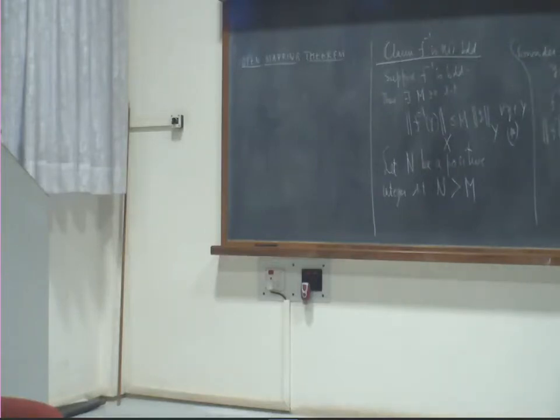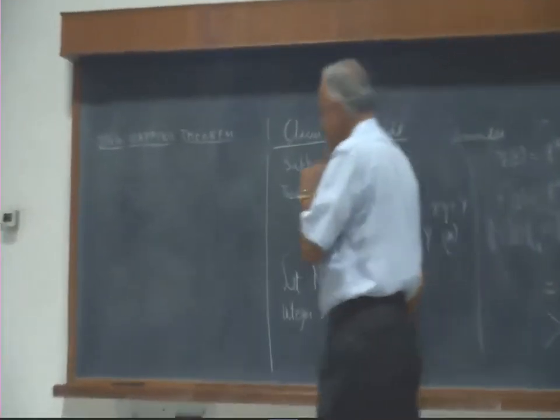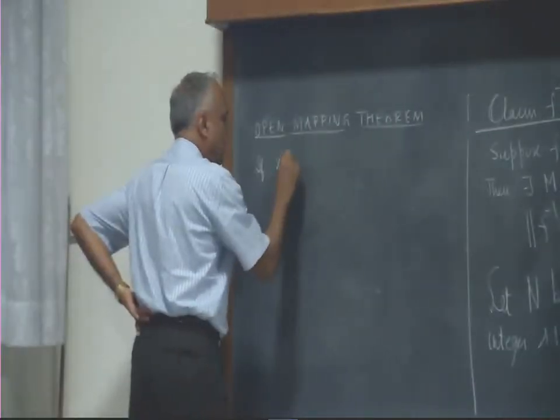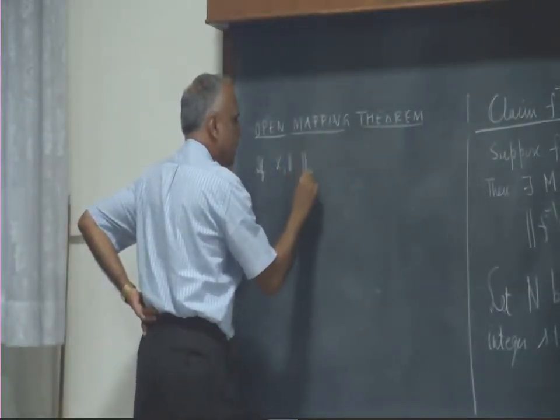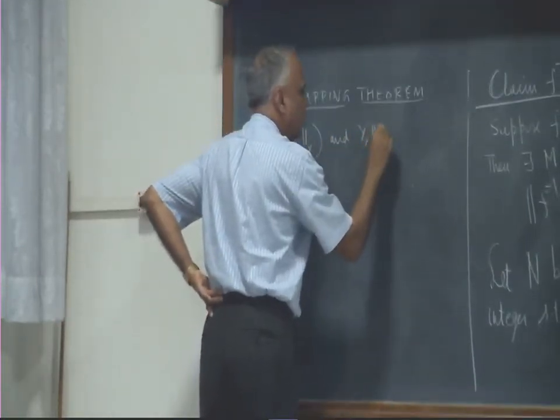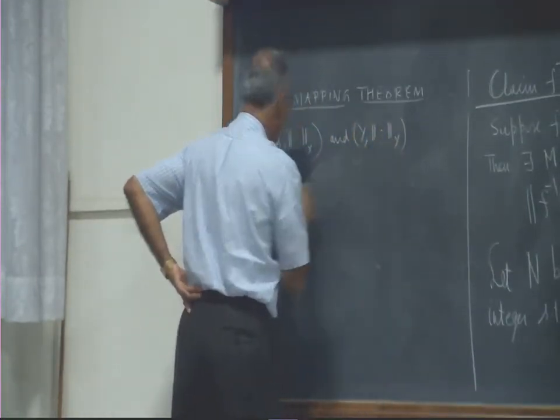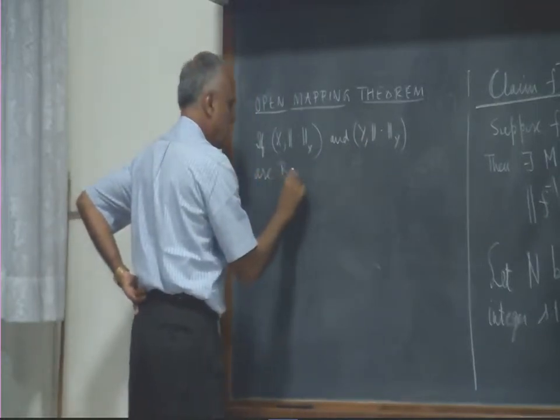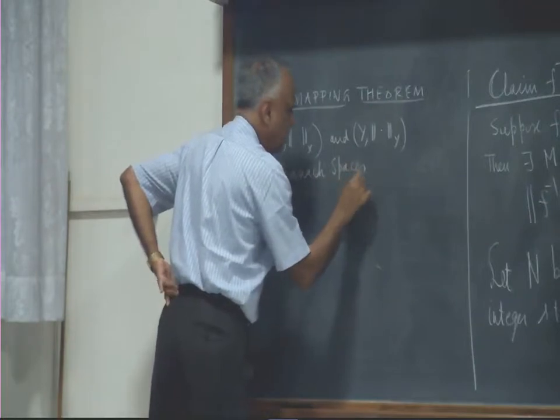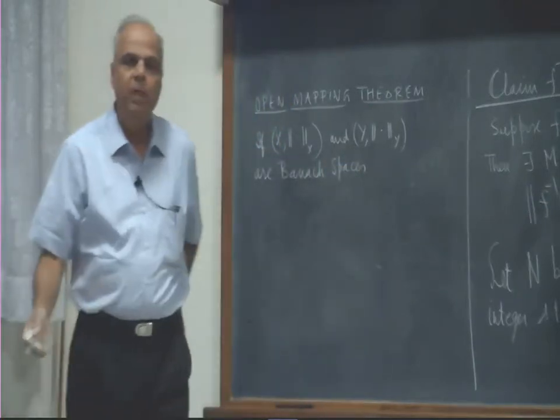The open mapping theorem says that if X and Y are Banach spaces, what I mean by Banach space is that the norm introduces a metric and it is complete with respect to this.